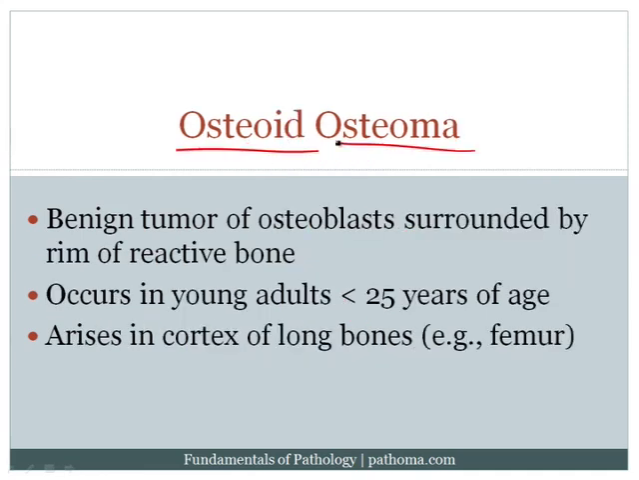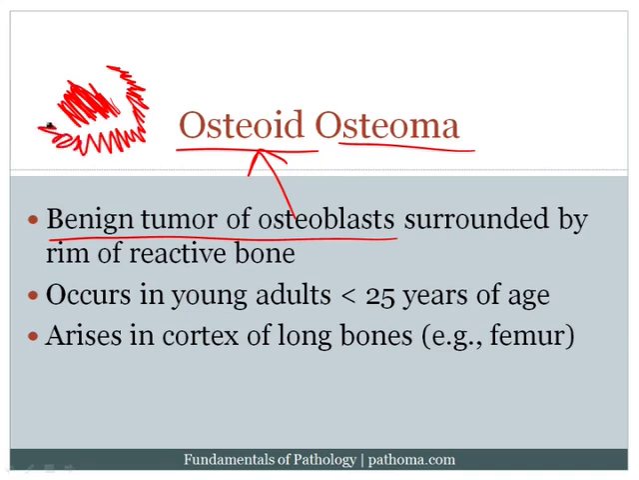Osteoid osteoma is a benign tumor of osteoblasts. Remember that osteoblasts are the cells that lay down bone, but they don't make bone, they make something called osteoid. Osteoid is the matrix that gets mineralized, and when it gets mineralized with calcium and phosphate, then it becomes bone. And so this tumor produces osteoid, and in response to this osteoid, you get a rim of sclerotic, reactive bone, and that's what's called the osteoma. So basically here is the osteoid, and here this rim is the osteoma.